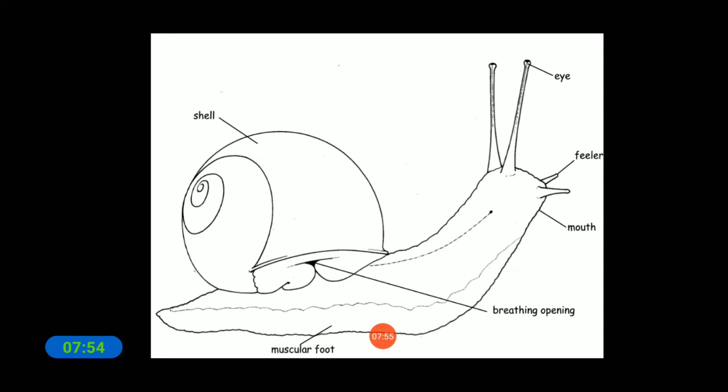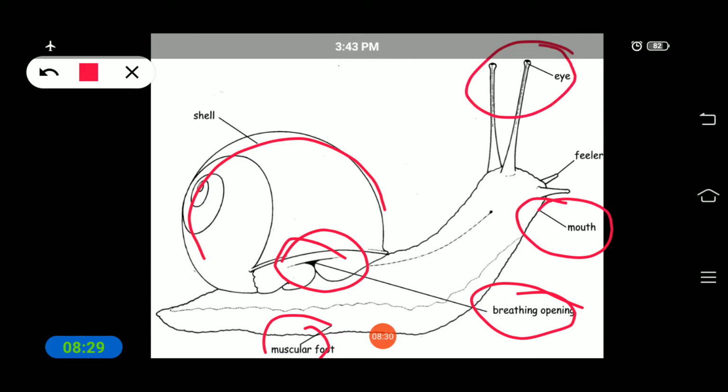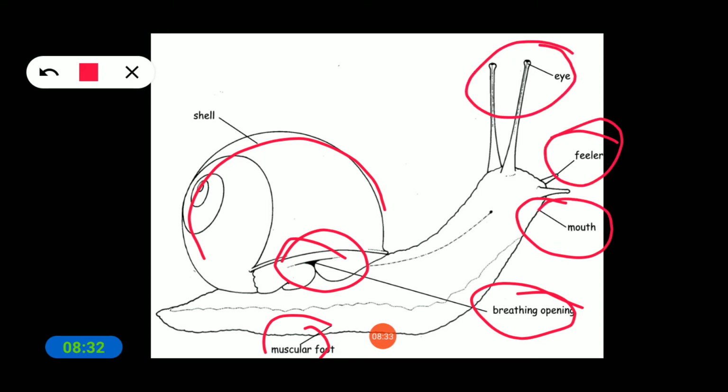Okay, so here is the figure that we can see. This part below is the muscular foot. And these are the breathing openings, through which it can breathe. The shell, we can see the shell on top, which we take to play with. Yes, students really like to play with these shells. And also this is the mouth, and these are the eyes, and these are the feelers. Okay, so this is the structure of the snail.